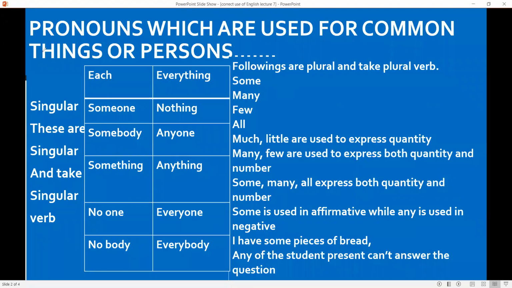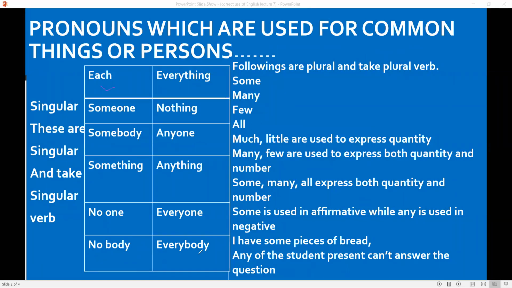Today we will learn about pronouns which are used for common things and persons. Here is a table before you: each, everything, someone, nothing, somebody, anyone, something, anything, no one, everyone, nobody. These are singular.